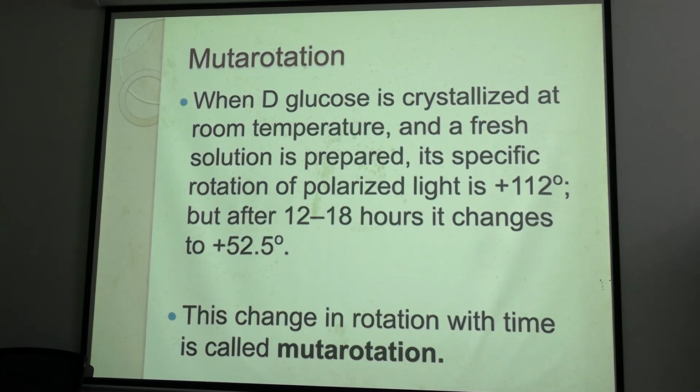So what happens when a fresh solution is prepared of D-glucose? All the glucose structures are mainly in alpha conformation, and they give an optical rotation of plus 112 degree.